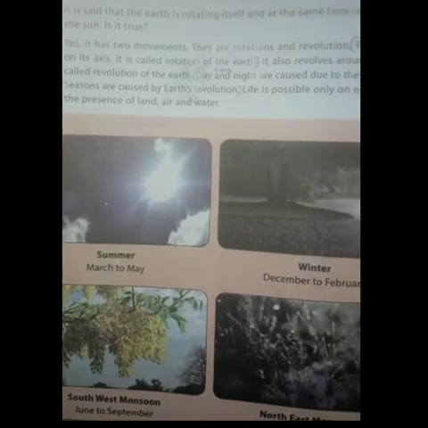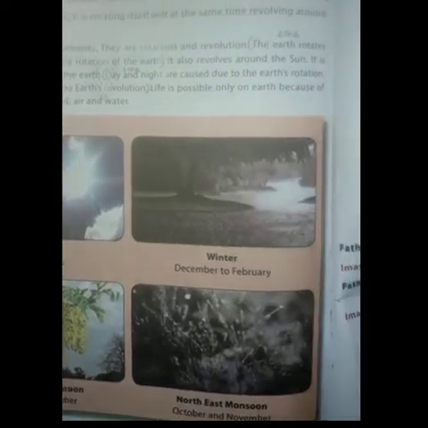Now, where is our Earth? The Earth is the 3rd planet from the Sun and the 5th largest in the solar system. It has 2 movements. They are rotation and revolution. The Earth rotates on its axis. It is called rotation of the Earth. It revolves round the Sun. It is called revolution of the Earth. Day and night are caused due to the Earth's rotation. Seasons are caused by the Earth's revolution.